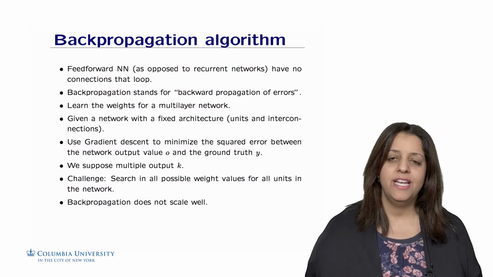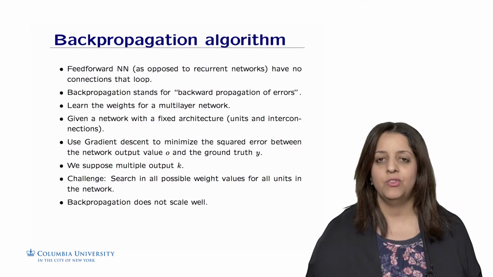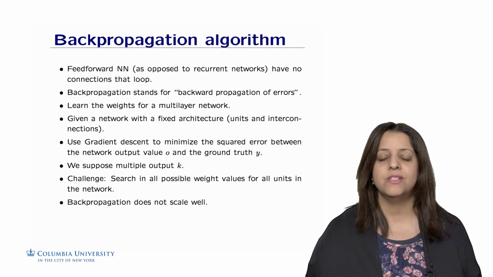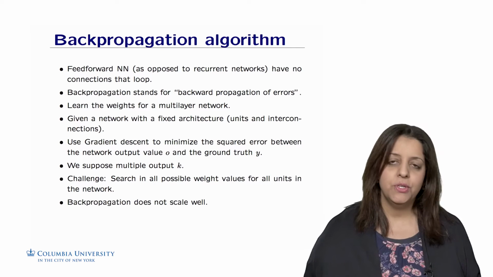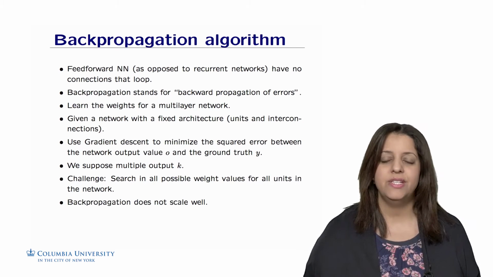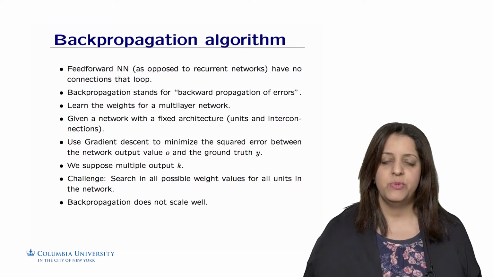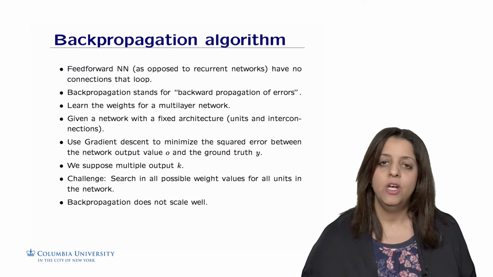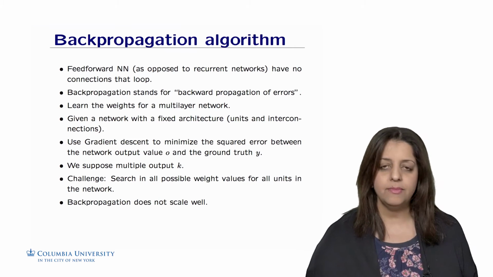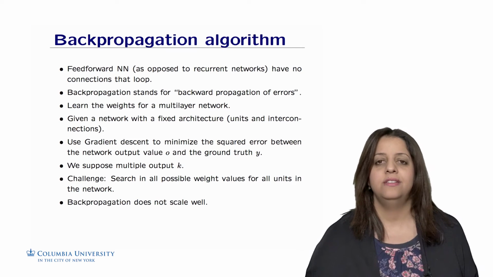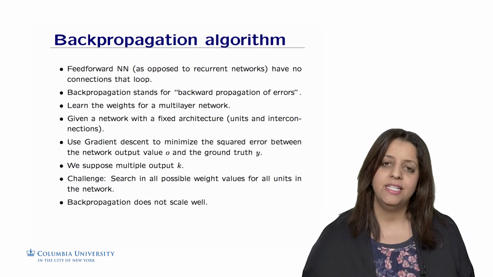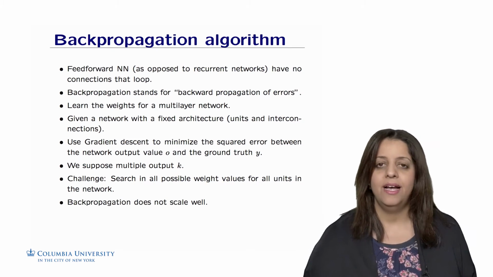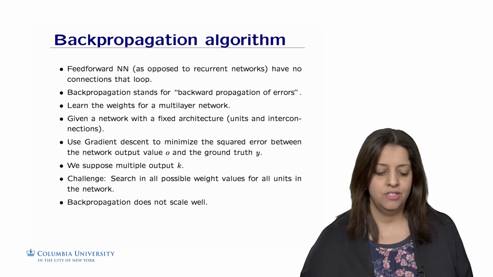An important idea in neural networks is how to learn the weights of a network of neurons. In other words, how to do a backpropagation to propagate back the errors when you do the learning. Feed-forward neural networks, as opposed to recurrent networks, have no connections that loop. This is a specific kind of neural net. Backpropagation stands for backward propagation of errors, where we learn the weights for a multi-layer network. So given a network with a fixed architecture, that is the number of neurons in the input, the number of neurons in the hidden layers, and the number of neurons in the output, we need to find these weights that are the interconnections between the different units or neurons.